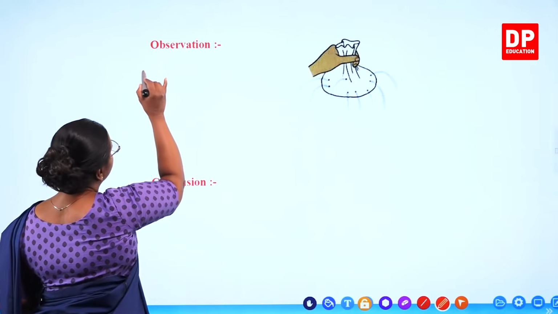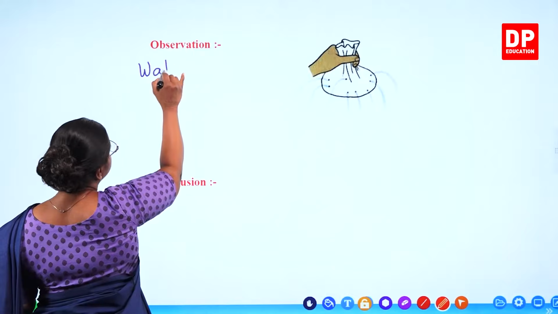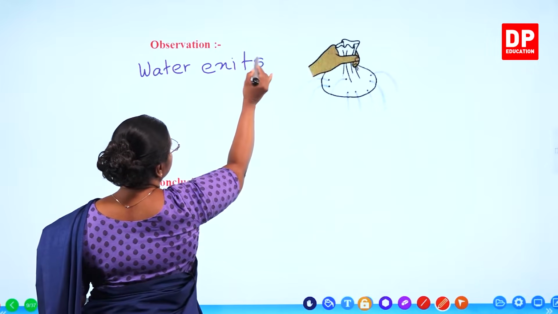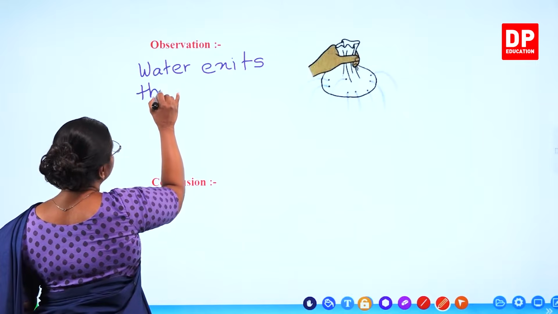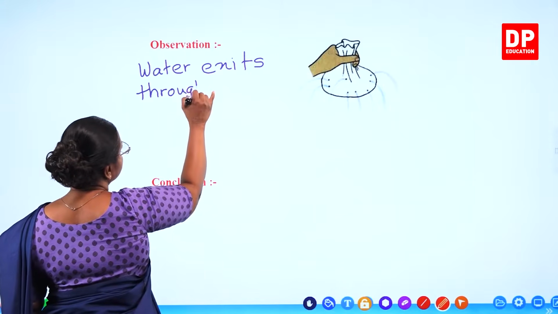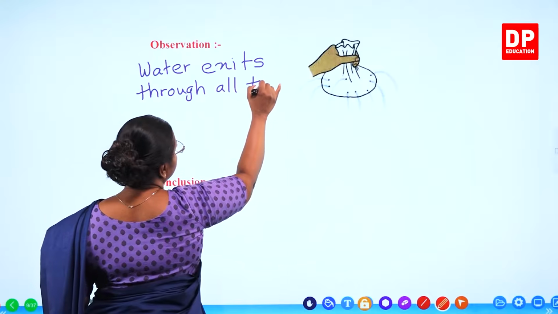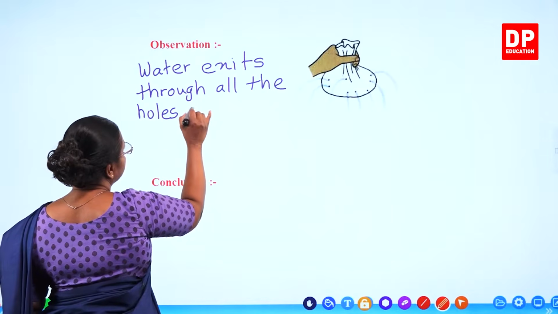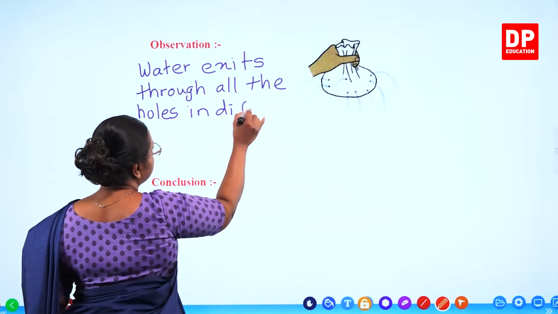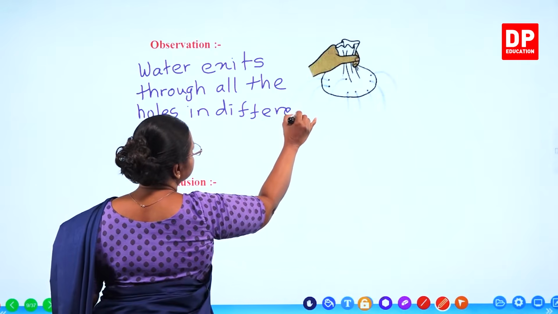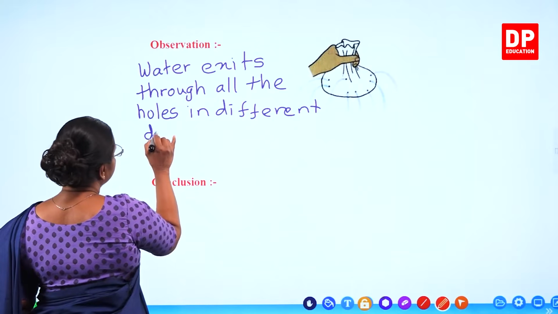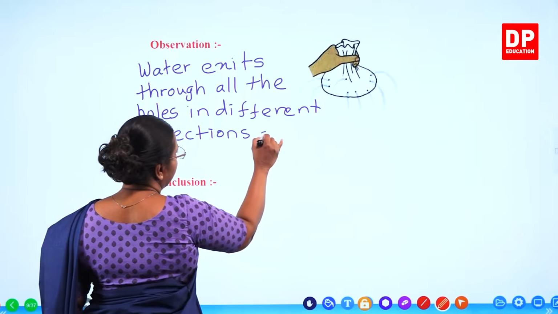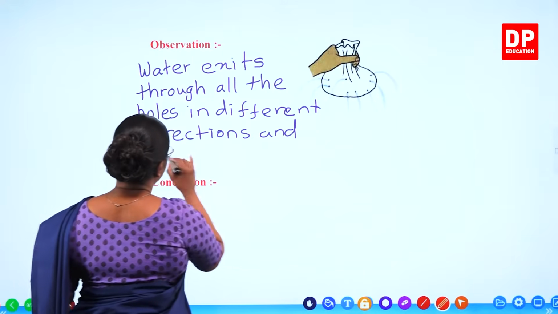So here I will write: water exits through all the holes in different directions and levels.